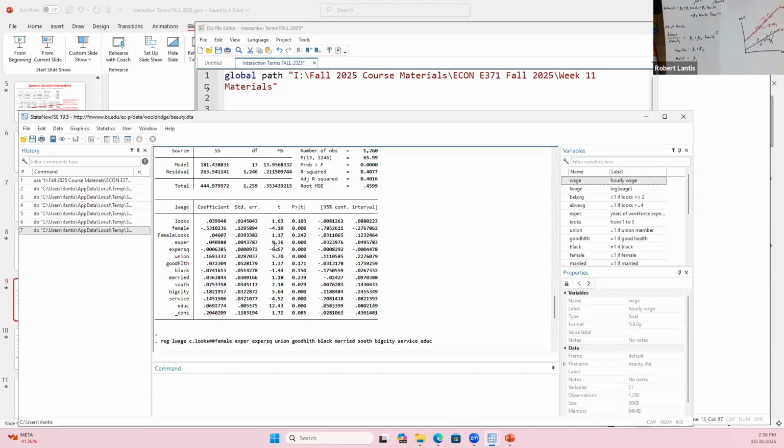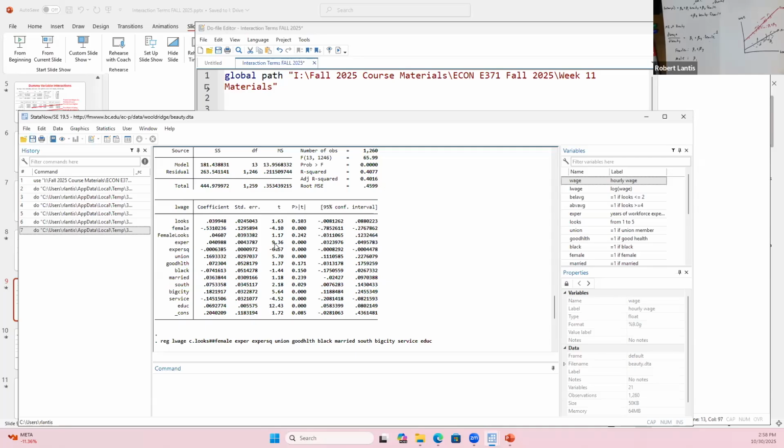We can identify differences in this marginal effect for this group of this continuous variable that we had, which was looks. Questions on that idea?